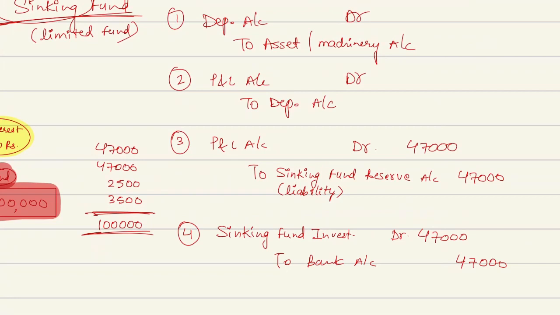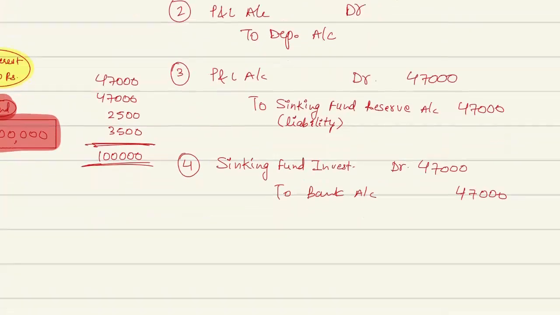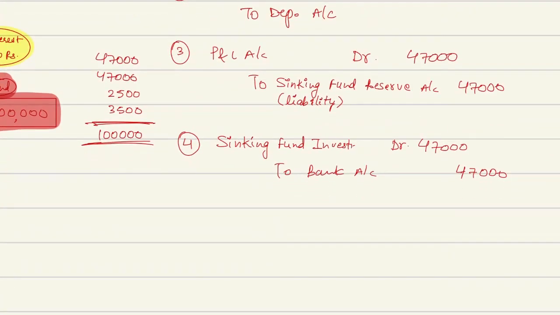Okay, we are just learning what we have discussed before, the concept, but obviously the practical part we are going to do with the questions. So that would make your life a bit easier. But right now, this is the entry for investment and this will be shown as an asset. Because this investment will give you some returns, and if you are getting some returns, that is your income. From that your investment will increase.